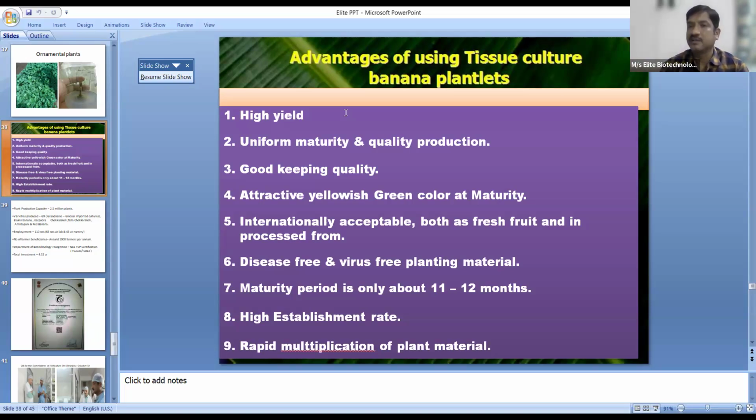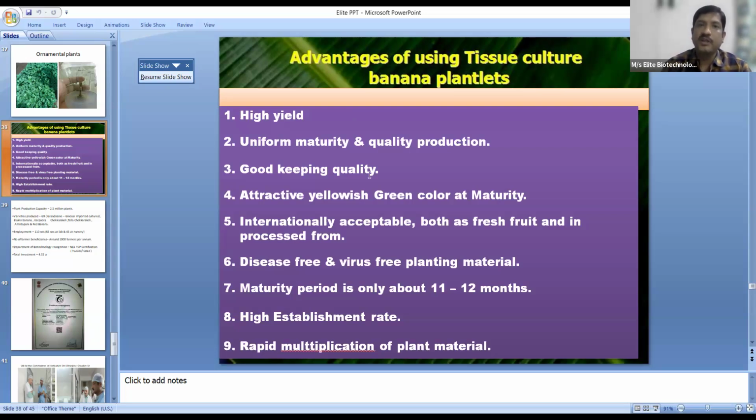In the tissue culture process, we produce plants such that all the plants are of the same age. We supply these plants to the farmers. They plant them accordingly, and all these plants will be of similar age. So they will get flowering at the same time and fruiting at the same time, and the harvest will be within around 1 week to 10 days. So they will get uniform maturity.